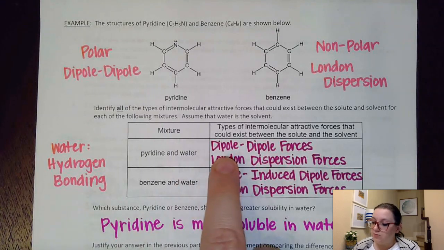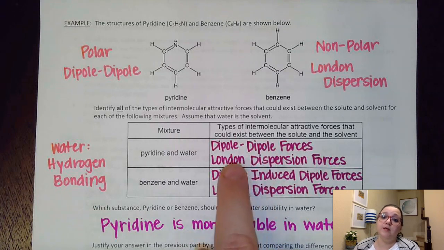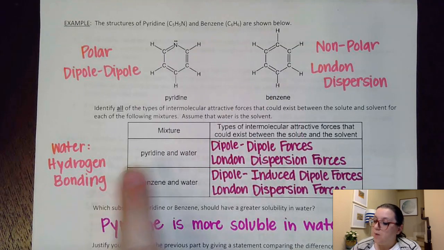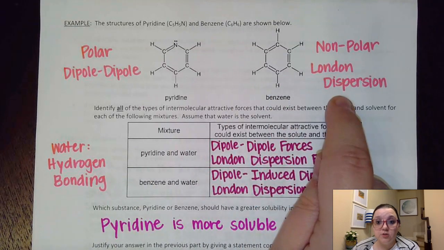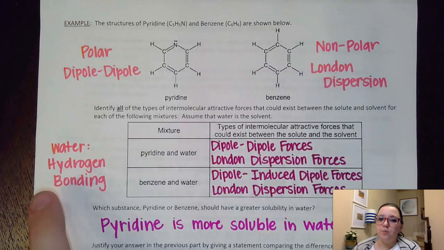And so therefore we would say we had dipole-dipole forces, but we also would have London dispersion forces because remember, we always have that type. Now, with benzene and water, benzene has London dispersion forces as its dominant type because it's nonpolar. And so both of these get an adjustment in their name.